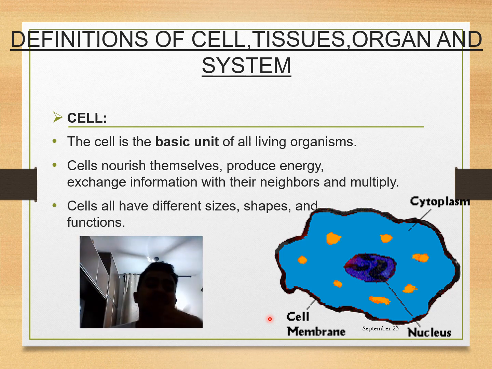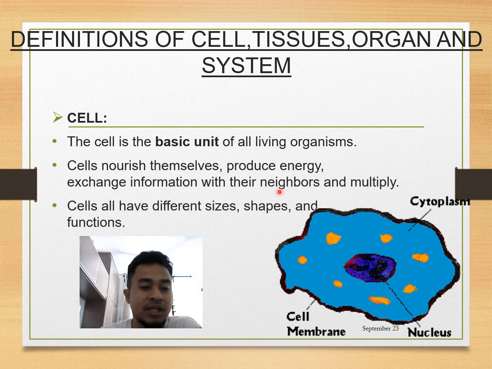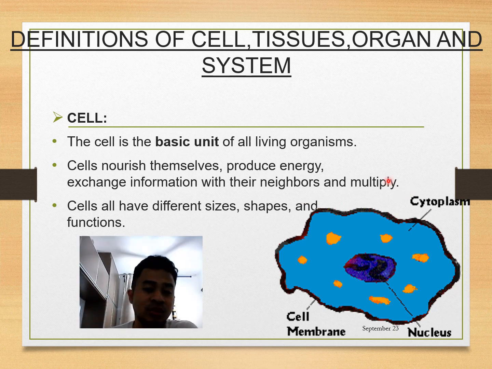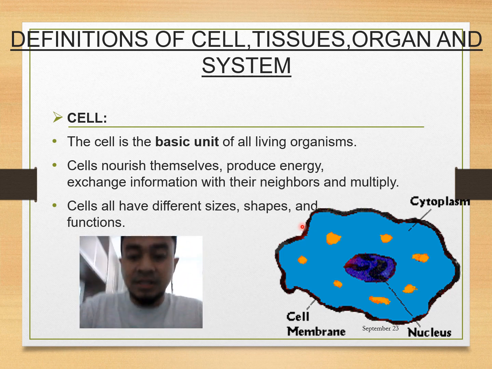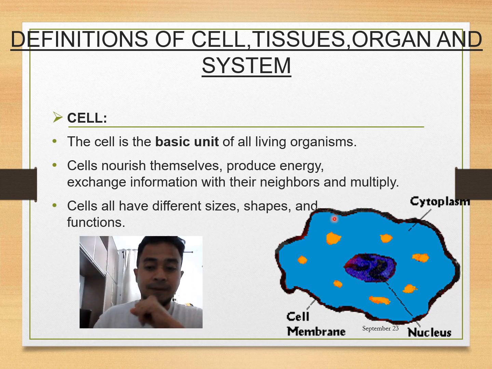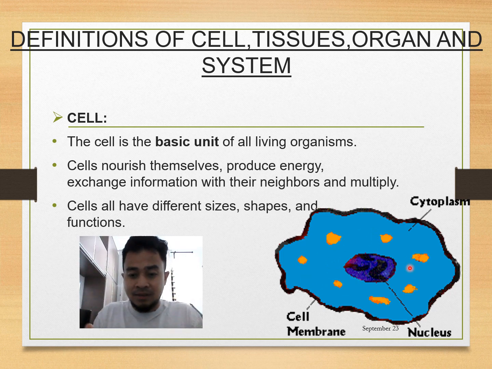Okay, cells nourish themselves, produce energy, exchange information with their neighbors, and multiply, which is they reproduce. Okay, cells have different sizes, shapes, and definitely functions, because the size and shape will determine their function. Okay, so this is the basic structure of a cell. We have the cell membrane, cytoplasm, nucleus, and other organelles that make a cell self-sustainable.